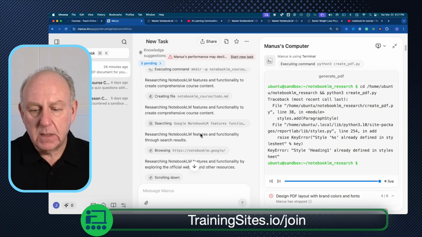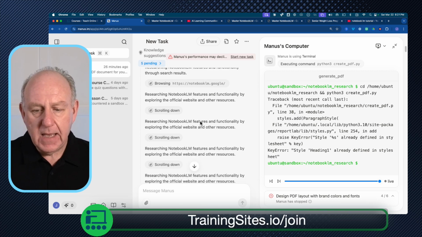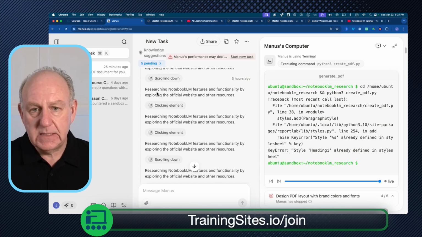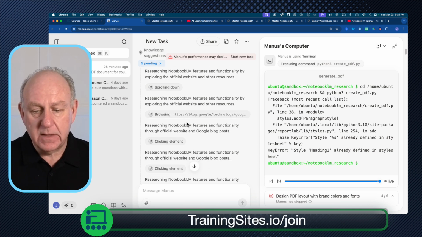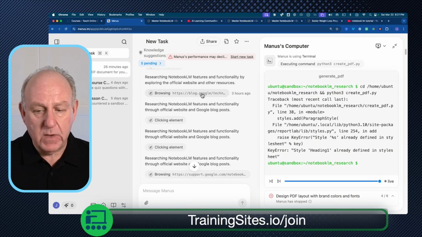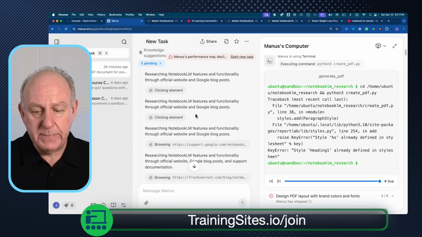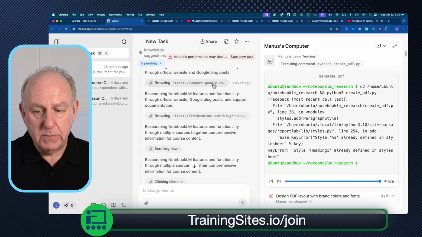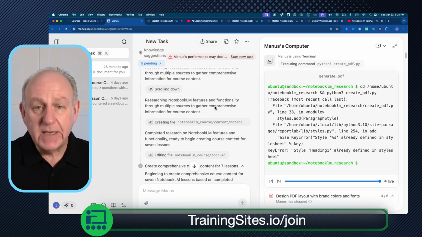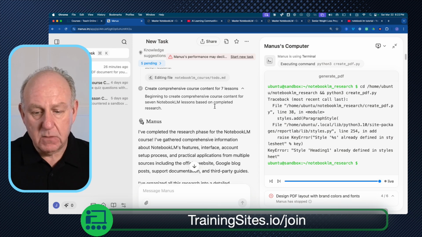And it went through and it took maybe an hour to do that. And on each of these ones, you can see where there's a little compass here where I'm moving my mouse. It just tells me if I click on these ones, this is actually what it was due. It was on the Google website right there. This one was actually an official Google blog post. So it did a lot of research basically to go through that.